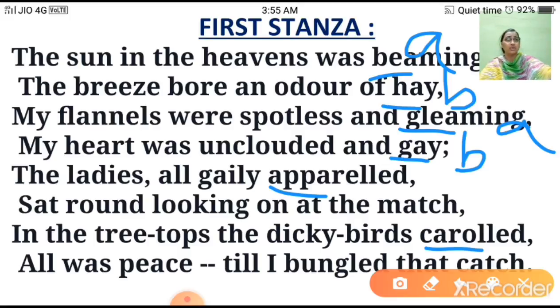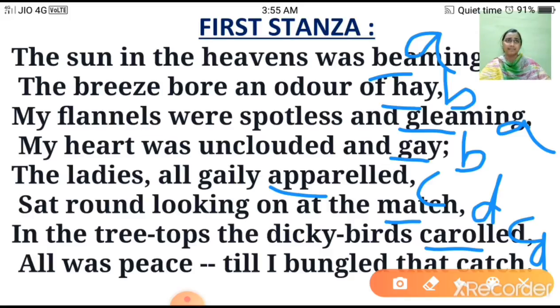So I will denote this as C, right? And the words match and catch are again rhyming. So I will denote this as D. Alright, so hence I am getting the rhyme scheme for this poem as A B C D C D.